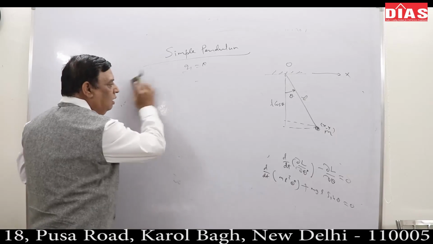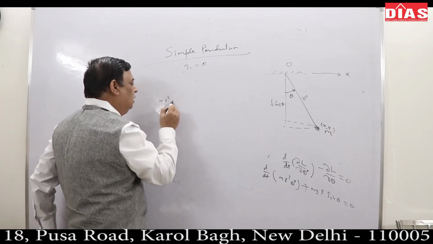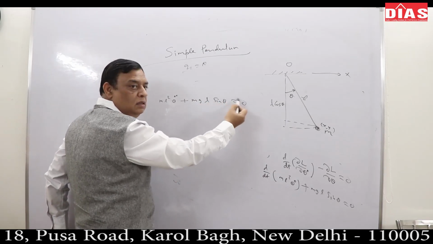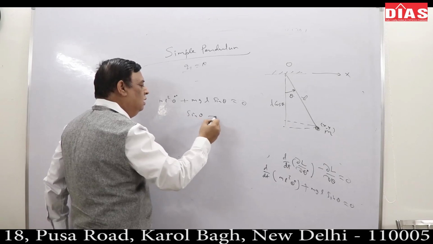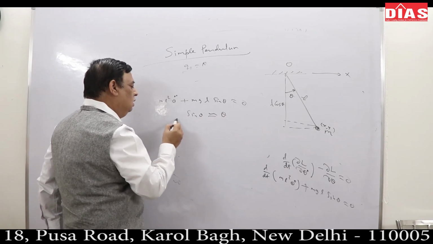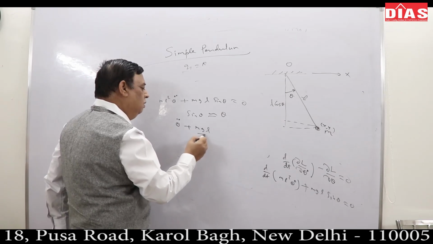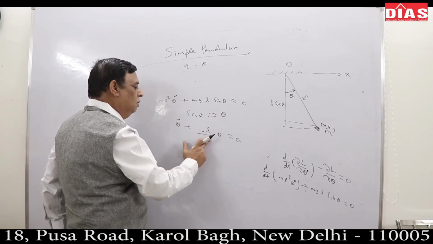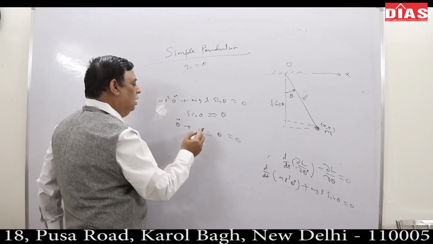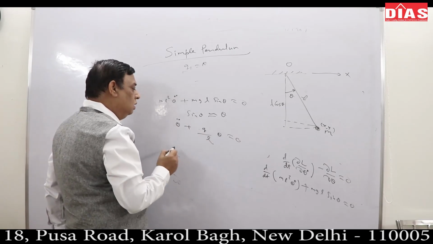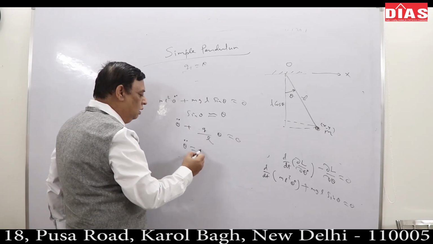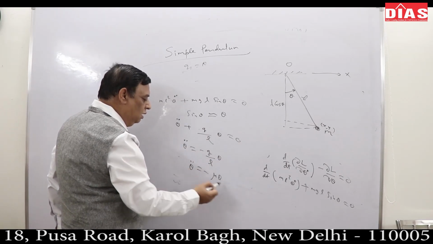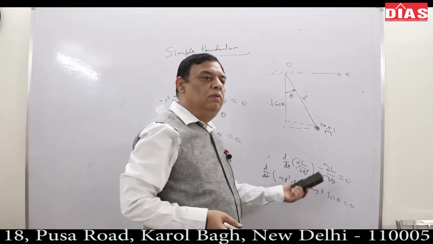So now you can easily write m l² θ̈ + mgl sin θ = 0. If the angles are small, I could have easily chosen sin θ ≈ θ. So θ̈ + (mgl/ml²) θ = 0, that is θ̈ = −(g/l) θ. So it performs simple harmonic motion.